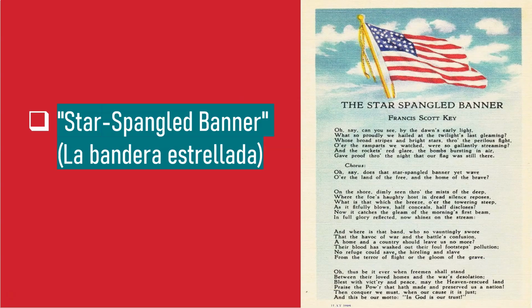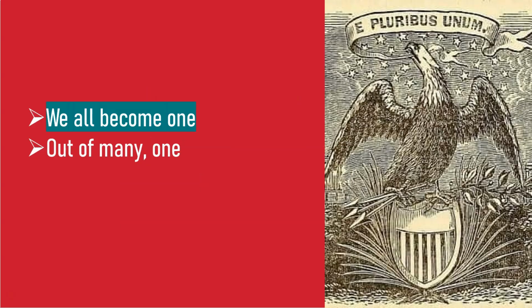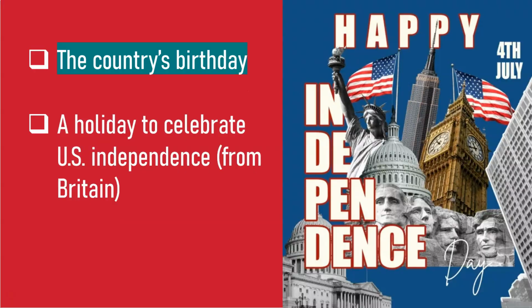The Star-Spangled Banner. The nation's first motto was E pluribus unum. What does that mean? We all become one. What is Independence Day? The country's birthday.